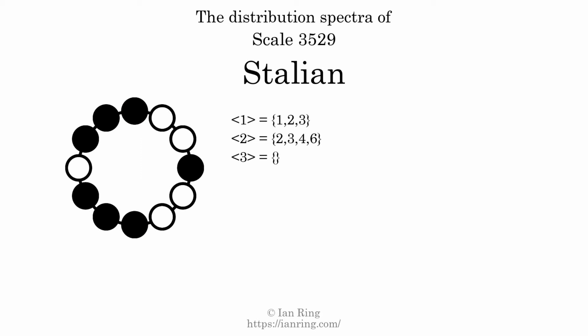The generic interval of 3 scale steps comes in 3 different specific interval sizes: 4 semitones, 5 semitones, and 7 semitones. The spectrum width of this generic interval is 3. The generic interval of 4 scale steps comes in 3 different specific interval sizes: 5 semitones, 7 semitones, and 8 semitones. The spectrum width of this generic interval is 3.